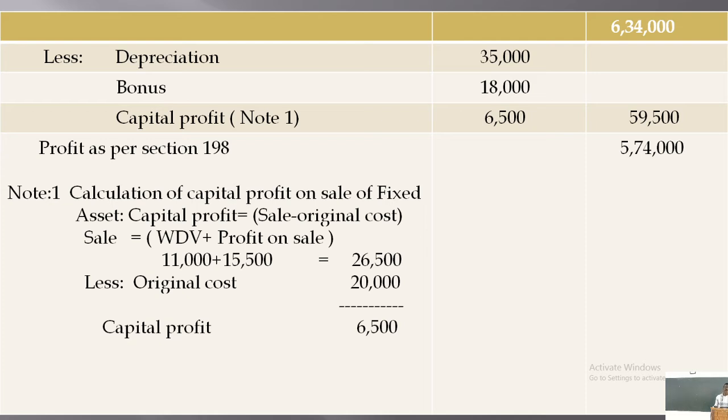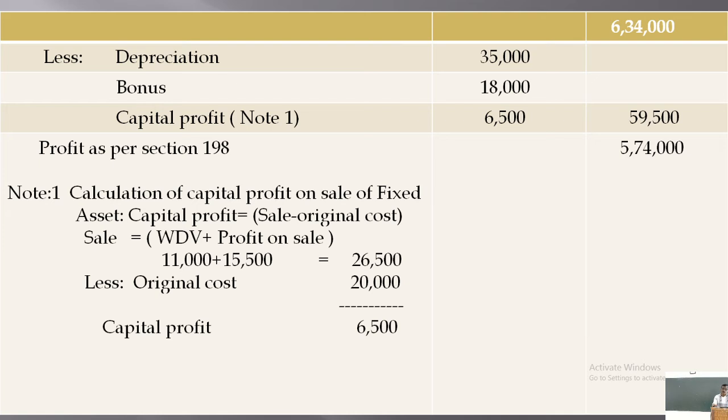Sale price of the asset is 26,500 and original cost of the asset is 20,000. Therefore, the balance difference of 6,500 is considered as capital profit. So, total profit is how much? 15,500. Out of 15,500, 6,500 is capital profit. The balance should be revenue profit.